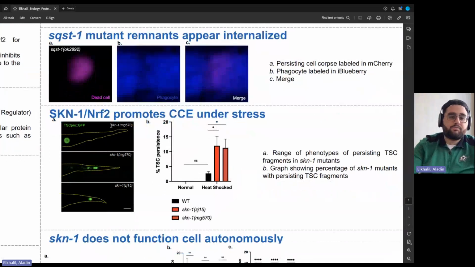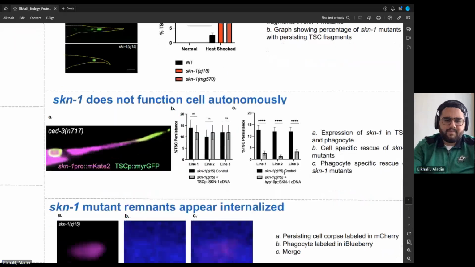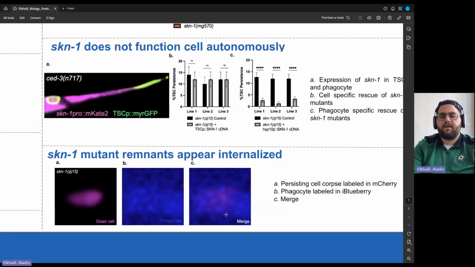Next, I look at skn-1 mutants, which is promoted by sequestosome-1, and they show a similar defect, nothing under normal conditions, but a defect in CCE following times of stress. They also show a similar expression pattern, also show cell non-autonomous function, and they also appear to be internalized, suggesting, again, a defect in the later steps of phagosome maturation.